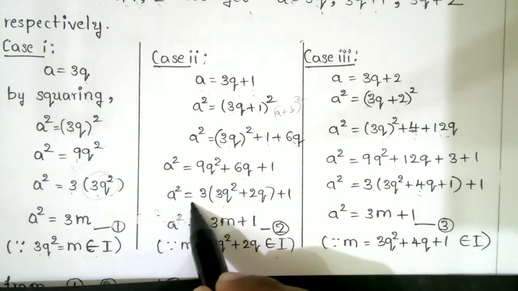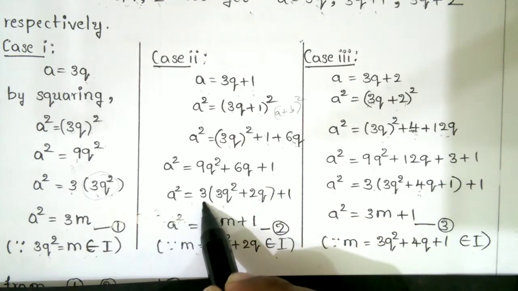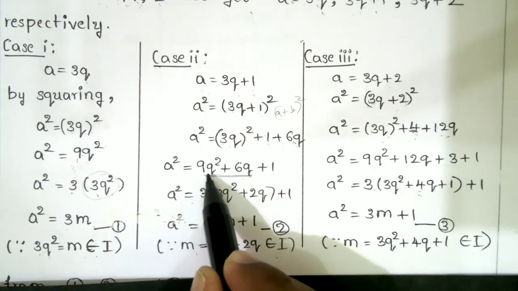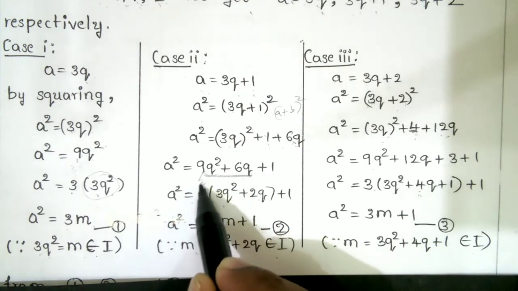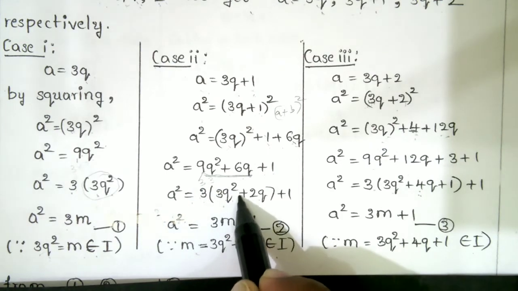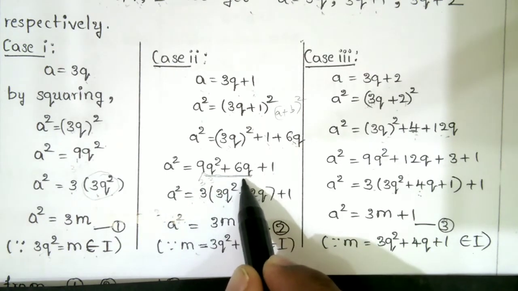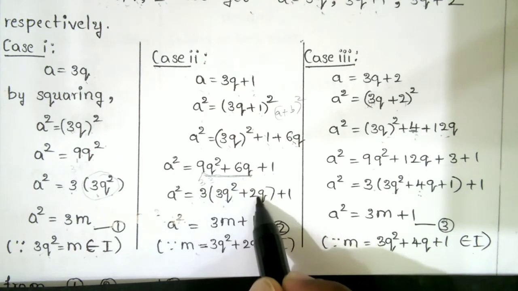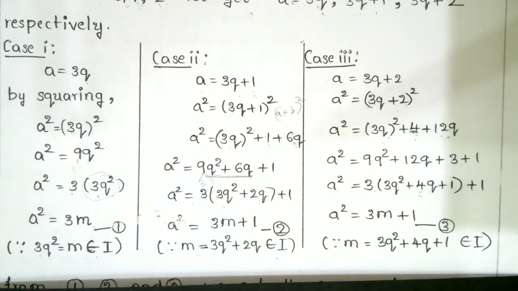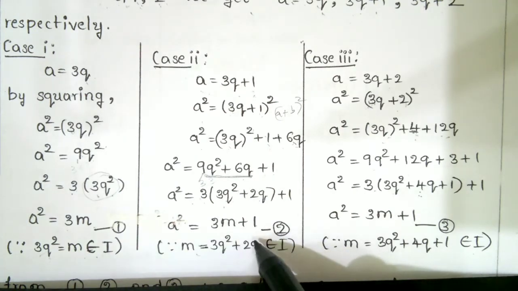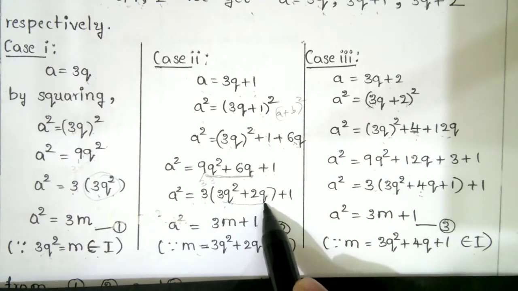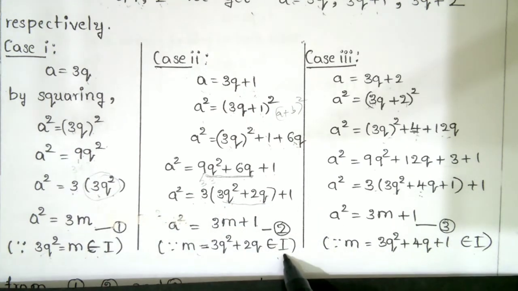So a square is equal to 3 3s are 9q square plus 6q plus 1. So you take 3 common outside in those 2 terms. The 9 can be written as 3 into 3, so when you take 3 outside, the remaining is 3q square. And 6 can be written as 3 into 2, so when you take 3 outside, you get 2q plus 1. So a square is equal to 3m plus 1. That is equation 2, where m is equal to 3q square plus 2q, which belongs to integers.